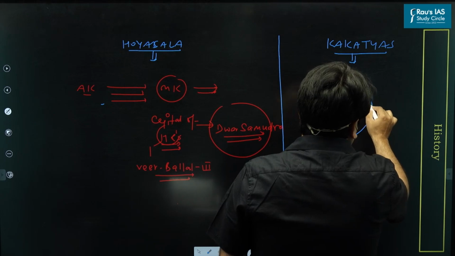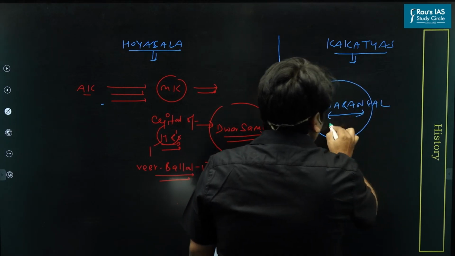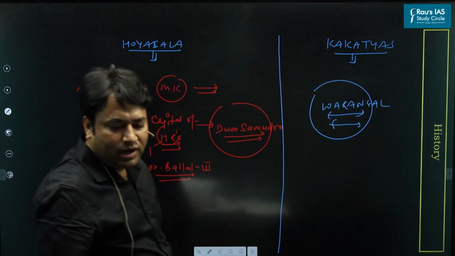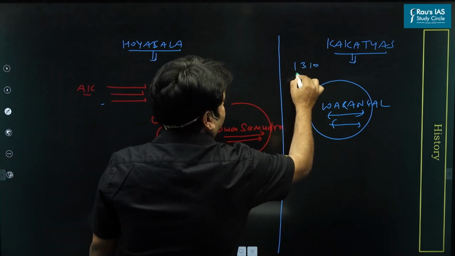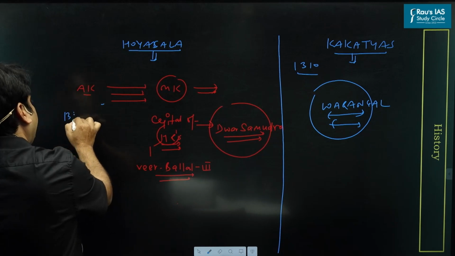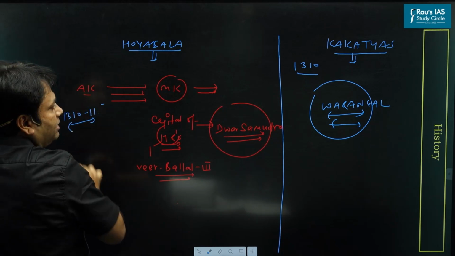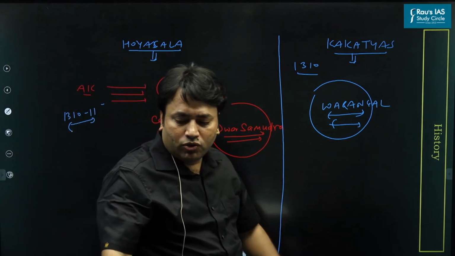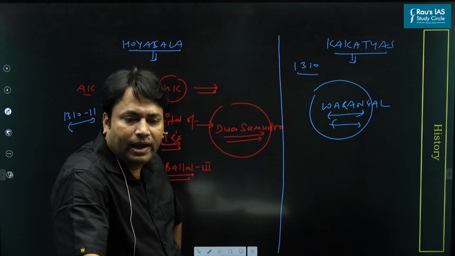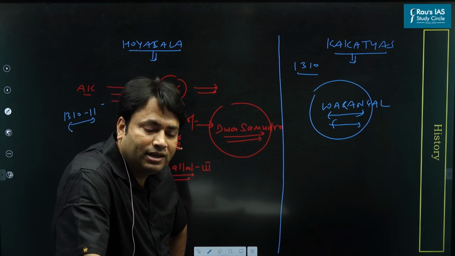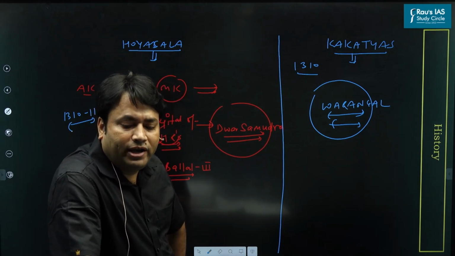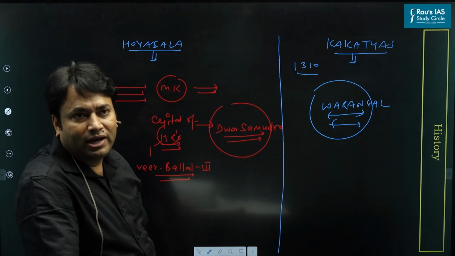This was the capital of the Kakatiya rulers. This event is related to the years 1310 and 1311. So the capital of Kakatiya was captured, and again they plundered important economic resources from Kakatiya.